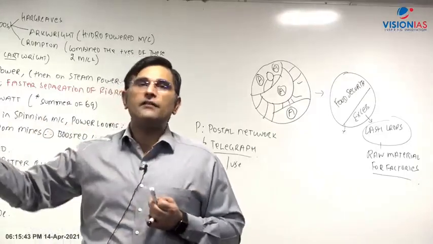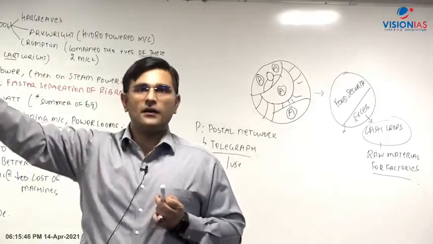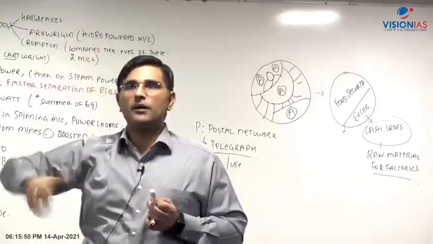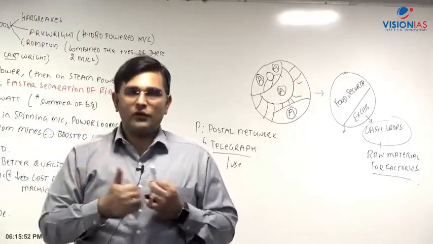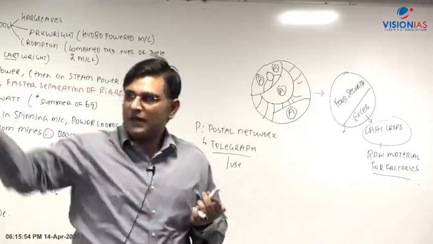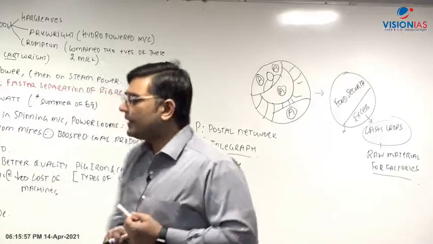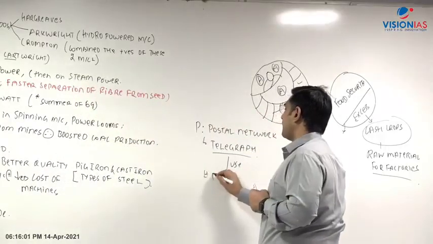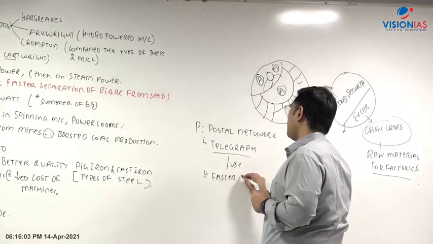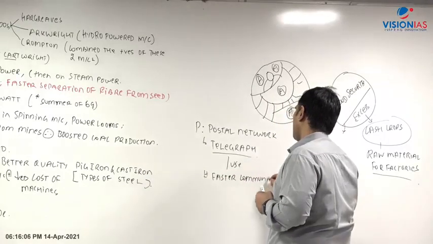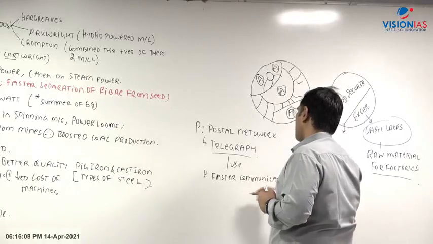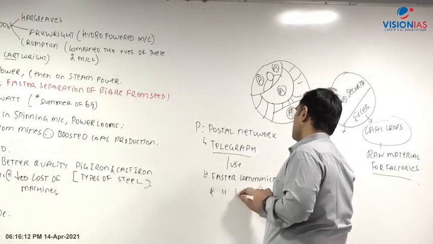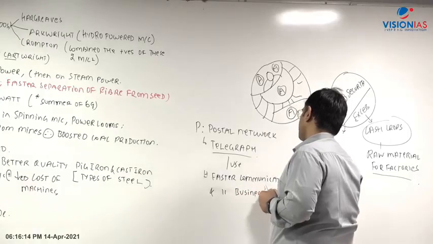What if there is a telegraph network? As soon as he reaches there, he can send me a telegraph that all is okay, or that on these 5 parameters, it's a go. So I can take my decisions meanwhile, while he comes back. Basically what I'm trying to say is that with the help of the telegraph, the utility is faster communication, and this is a different kind of communication, which led to faster business transactions.